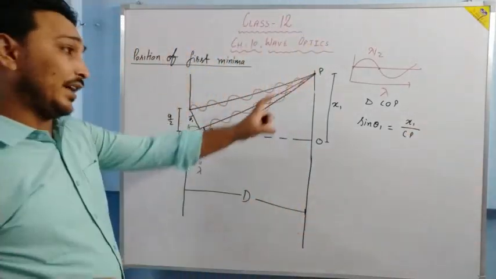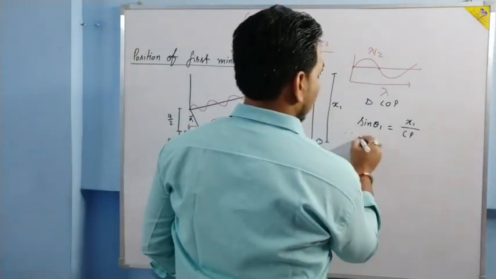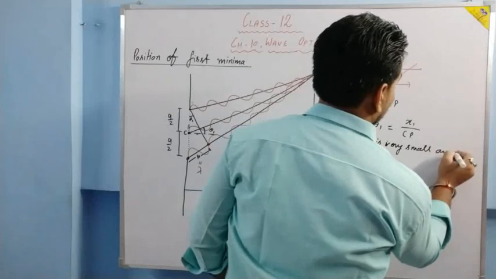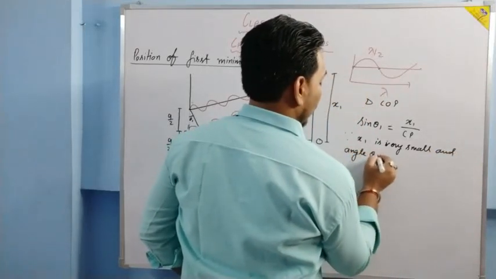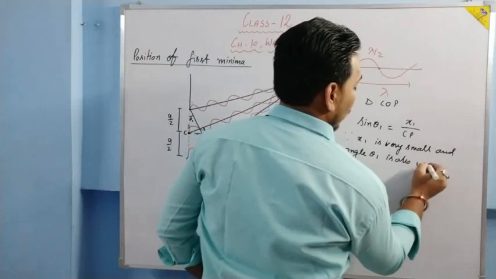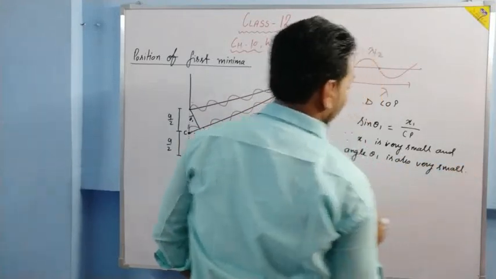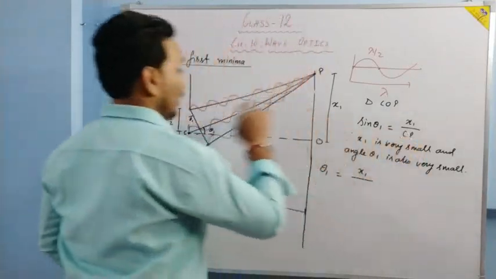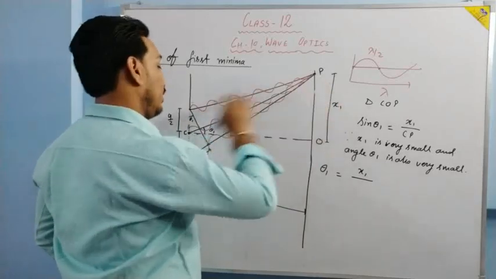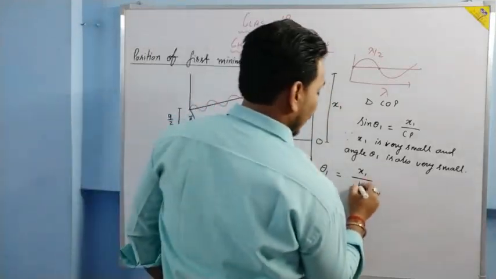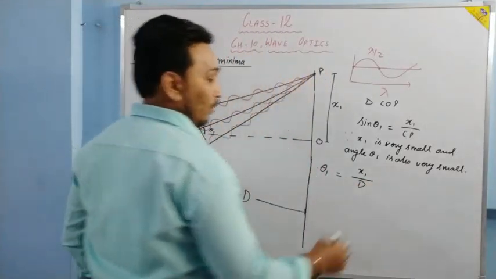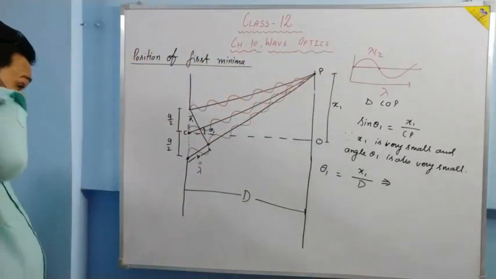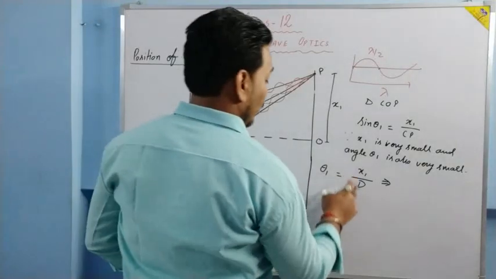But this x1 is very small. Since x1 is very small and angle theta 1 is also very small, so what can we write? Sin theta 1 we can write as theta 1 only, x1 upon CP. Since this distance is very small, this hypotenuse will be equal to the base only. It will be equal to capital D. So from here, if we calculate the value of theta 1, we are going to have x1 upon D.